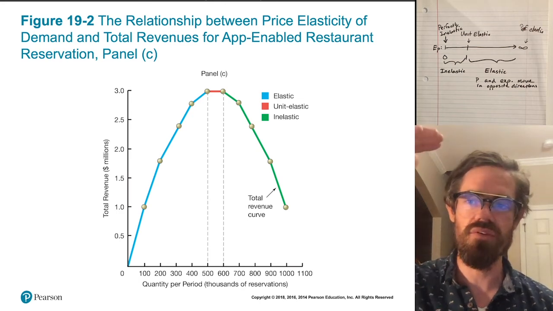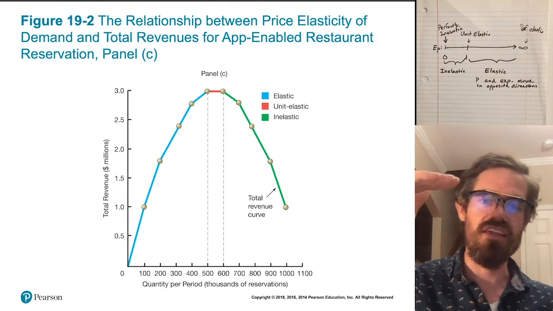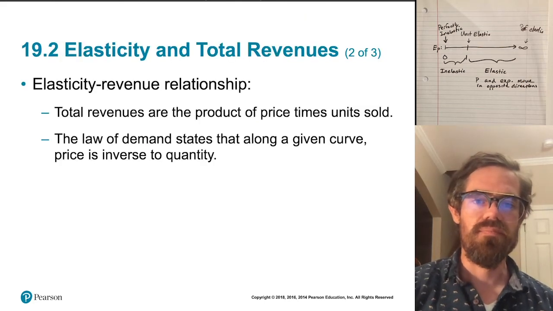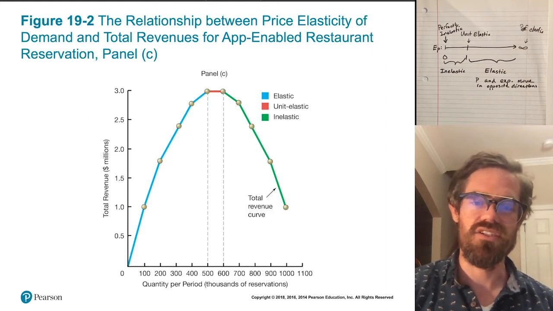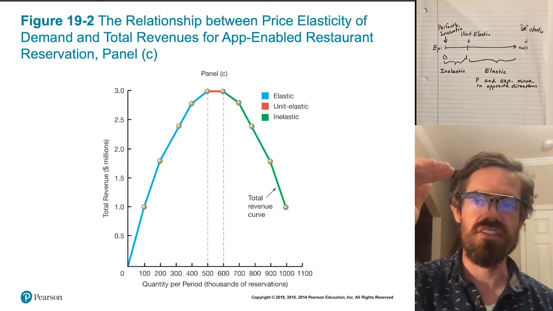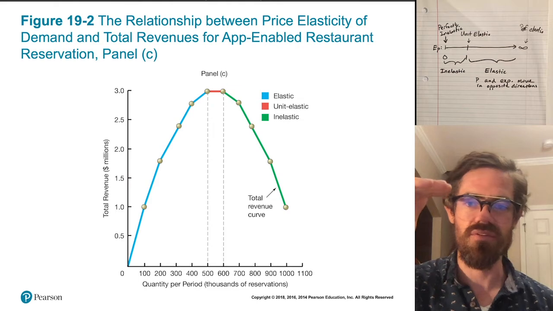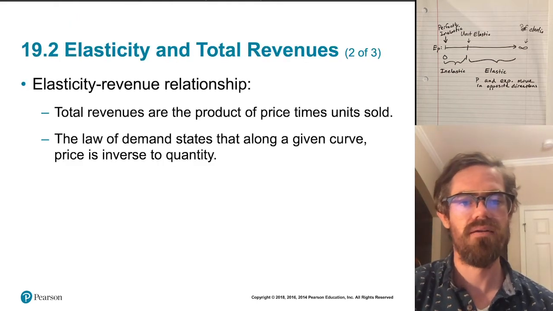So even though price is coming down and companies are selling each unit for less and less money, it's being offset by the huge increase in quantity, right? But then as we get into the inelastic region, those price decreases are met with very little response in quantity, and so the price coming down makes the firm earn less money.